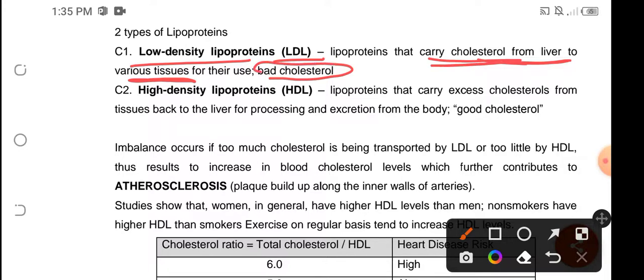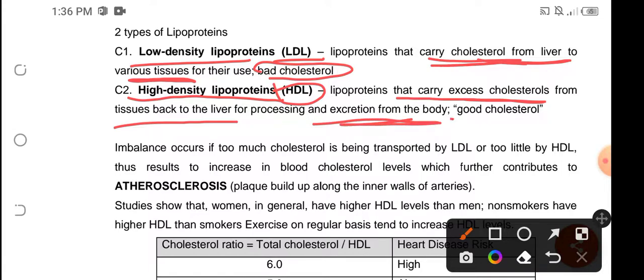Okay, so they are being stored in our body. While as for the high density lipoprotein, which is the HDL, these are the lipoproteins that carry the excess cholesterol from our tissue back to the liver, processing it and excreting it from our body. And we term this the good cholesterol.